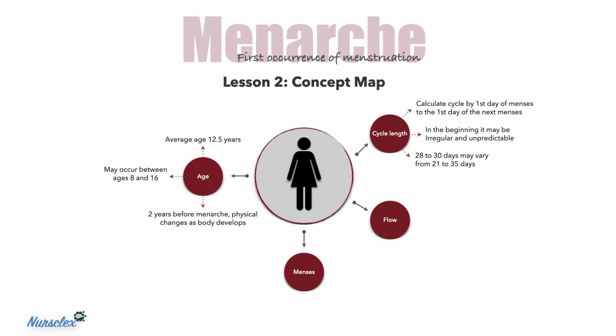The average amount of flow is approximately 25 to 60 milliliters per period. Usually women describe the amount of flow in terms of the number of pads or tampons used. Flow is often heavier the first couple of days and then becomes lighter toward the end of the period. Menses usually lasts from 3 to 5 days, although the length may vary, it may last up to 7 days.